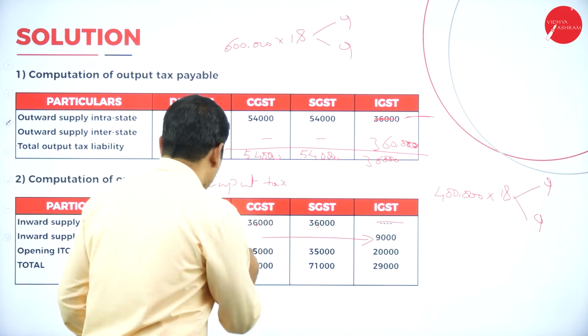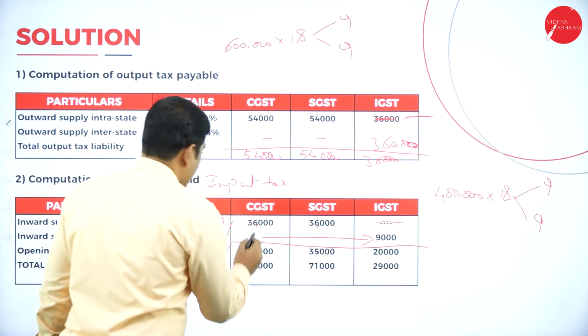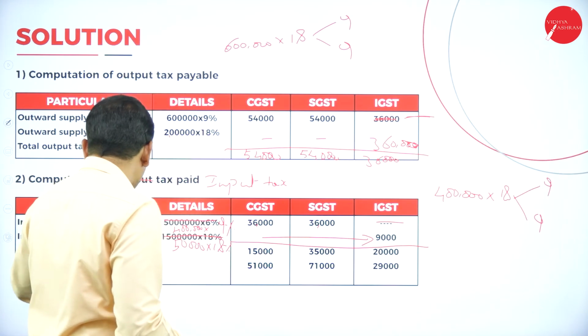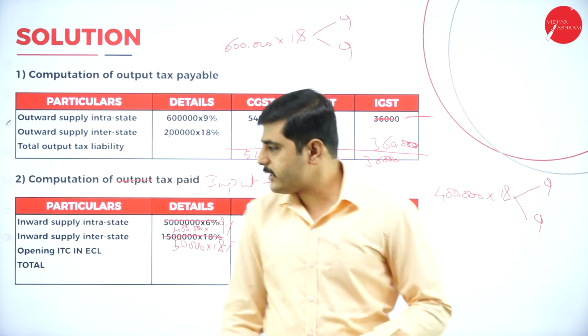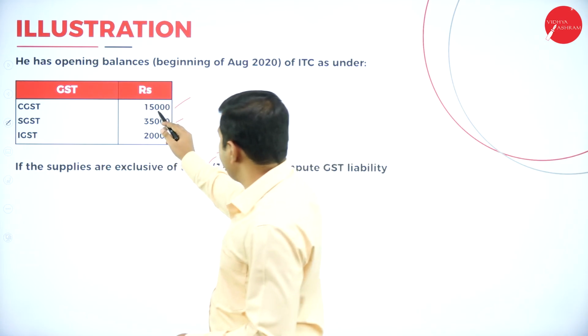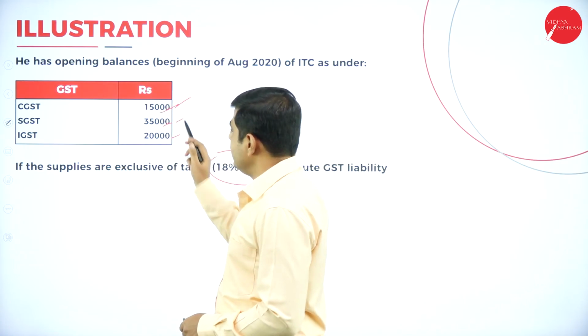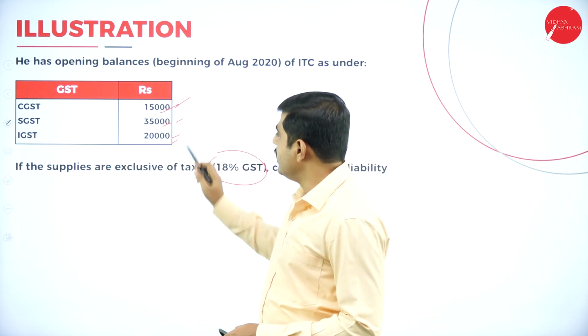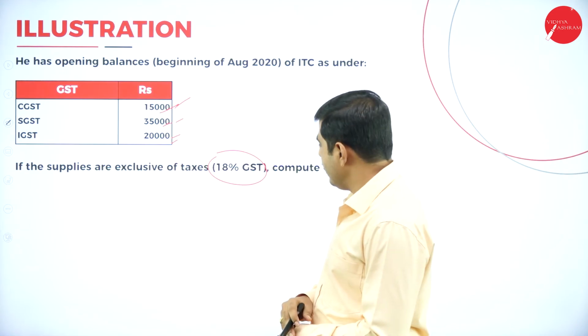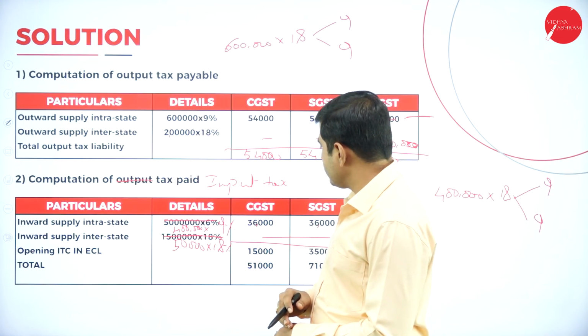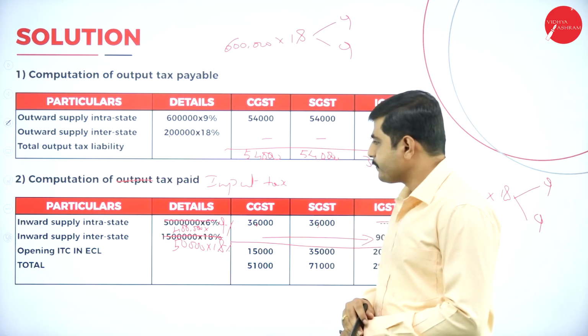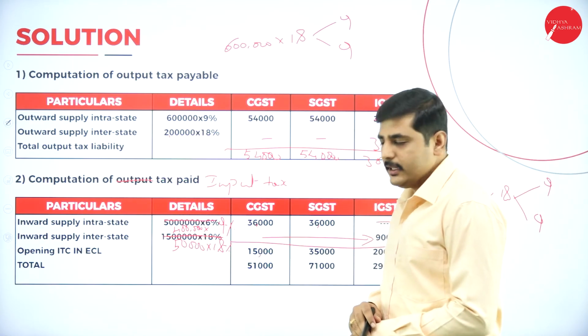9,000 IGST. Now the total tax payable: it already has opening input tax credit. What is the opening input tax credit available? Already we have 15,000 in the CGST, 35,000 in the SGST, and 20,000 in the IGST. And for the current year also we got 15,000, so add this.